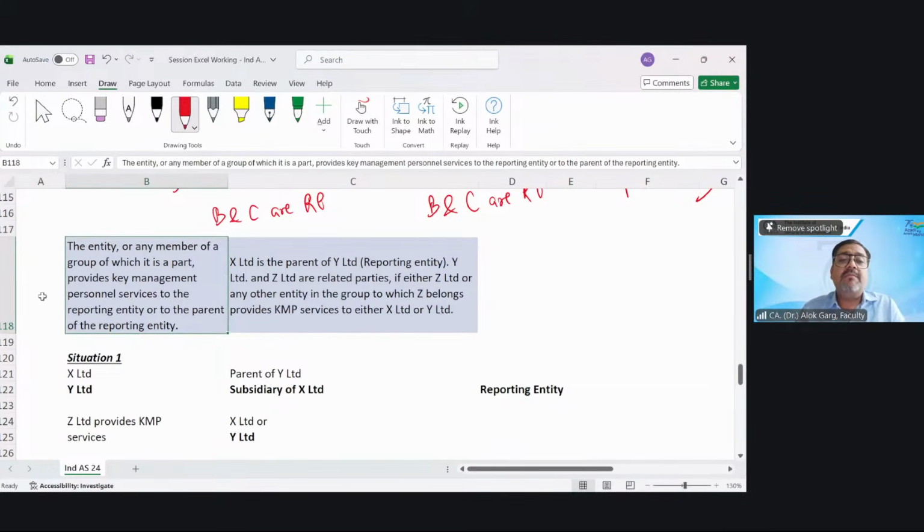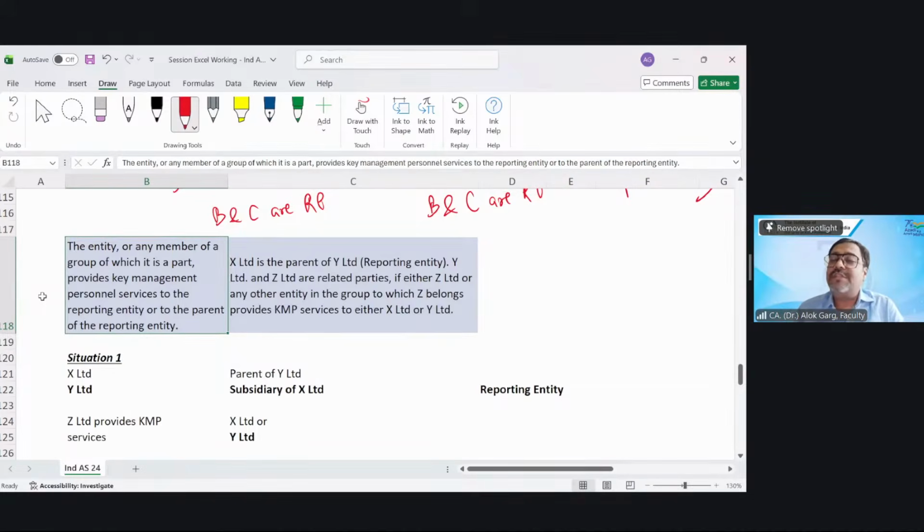The entity or any member of a group of which it is a part provides KMP services to the reporting entity or to the parent of the reporting entity. Any entity or any group of which this entity is a part provides KMP services to the reporting entity or to the parent of the reporting entity.